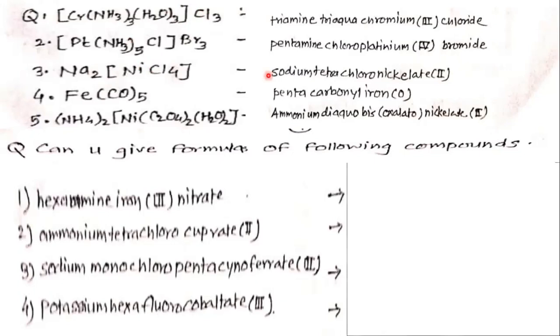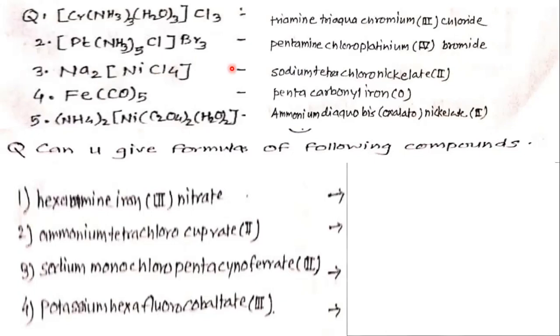So sodium tetrachloronickelate, because on dissociation it will give 2Na plus, and this complex, or coordination sphere, has 2 negative charges. So 2 negative charges means an anionic complex.